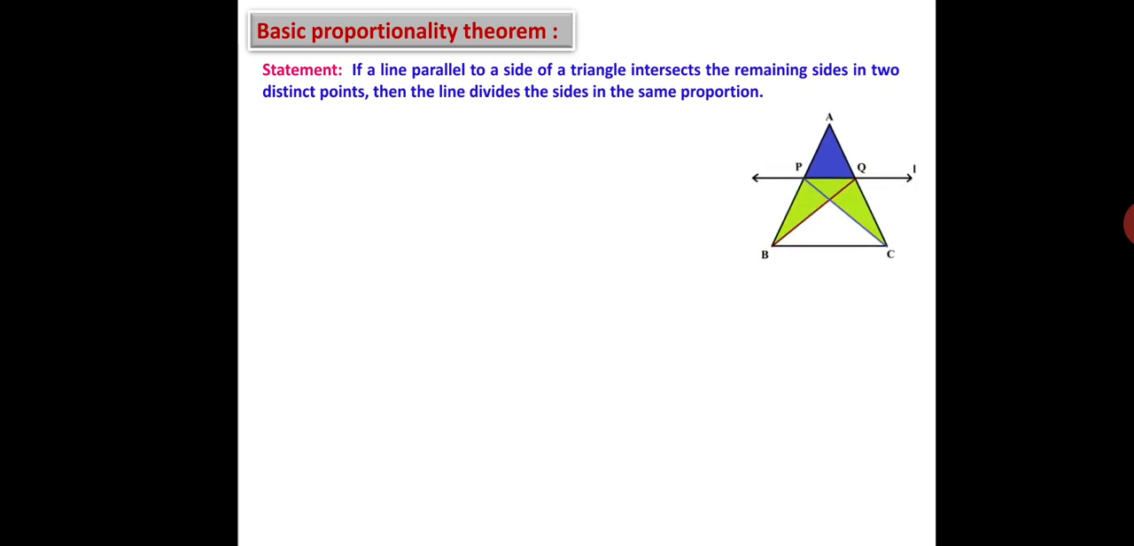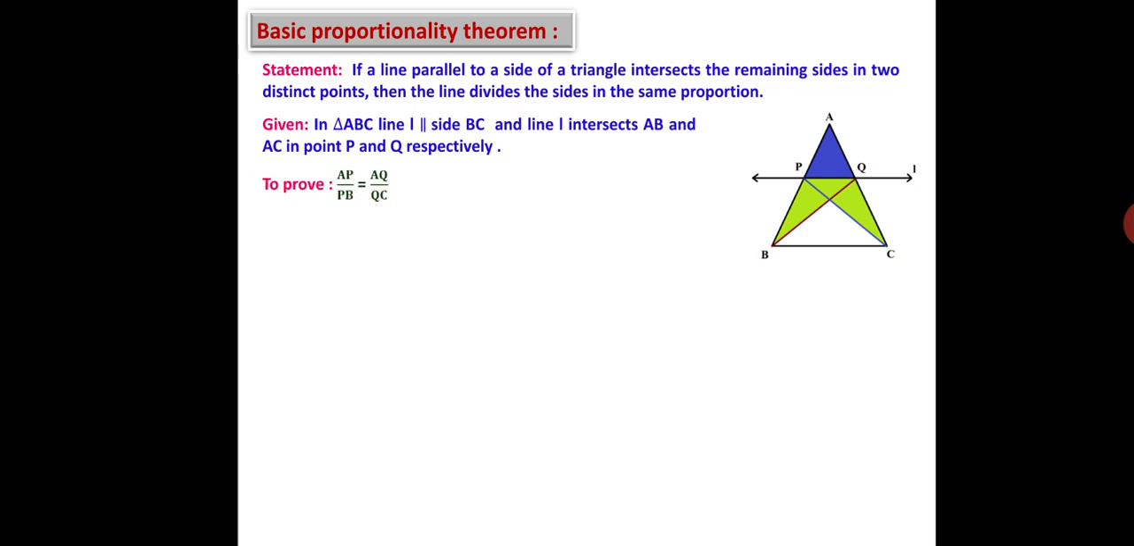Let us draw the diagram for this. Here it is. From the statement and the diagram, the given thing could be written like this. In triangle ABC, line L is parallel to side BC and line L intersects AB and AC in points P and Q respectively. Then what you have to prove is AP upon PB is equal to AQ upon QC. For that, you have to do the construction. Draw segments PC and BQ shown with brown and blue color.